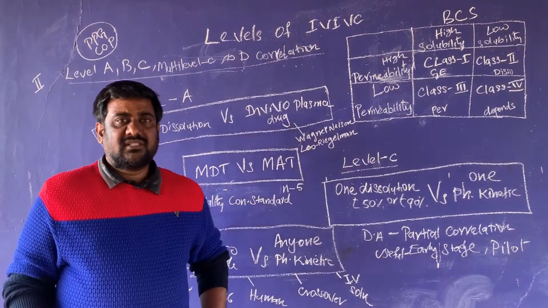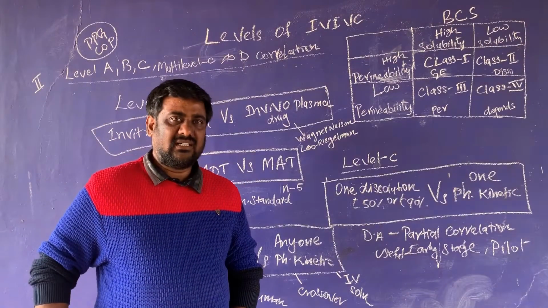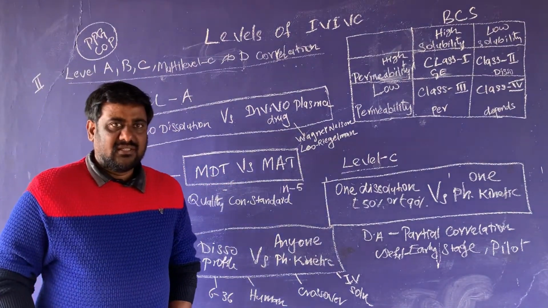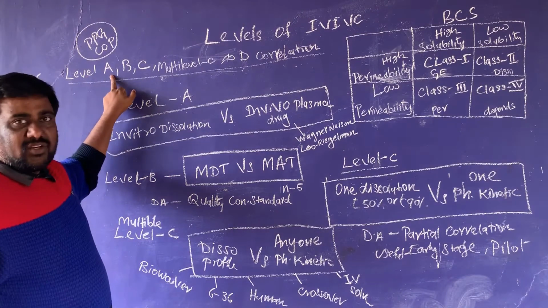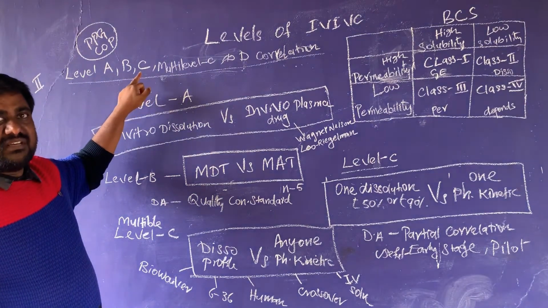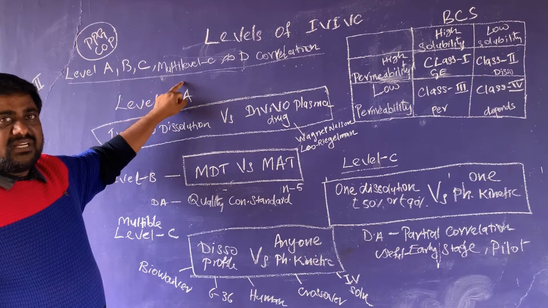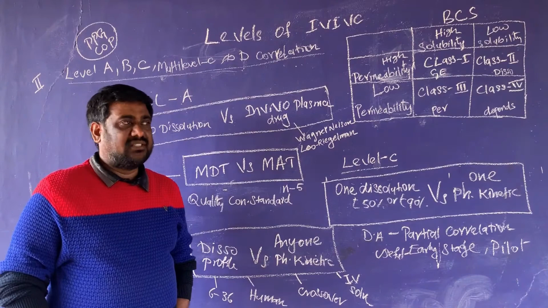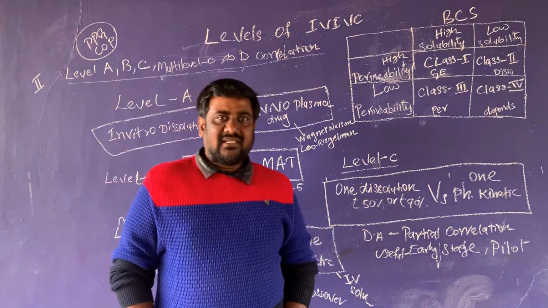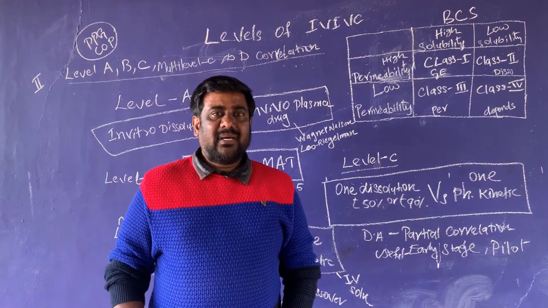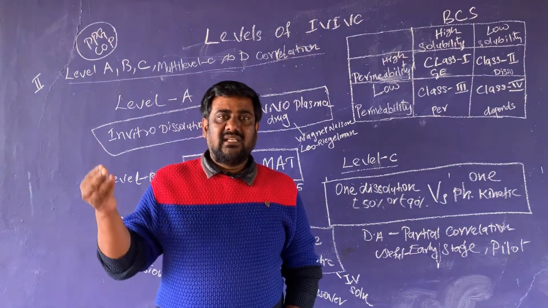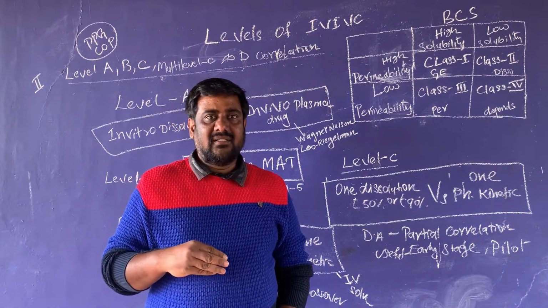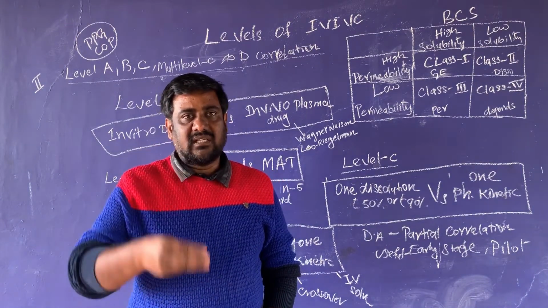So now this in vitro in vivo correlation is determined by 5 methods, called level A correlation, level B correlation, level C correlation, multiple level C correlation, and level D correlation. There are 5 correlations. Whatever different methods are given, it is nothing but comparing or correlating the in vivo and in vitro. The parameters we take only differ based on the levels.